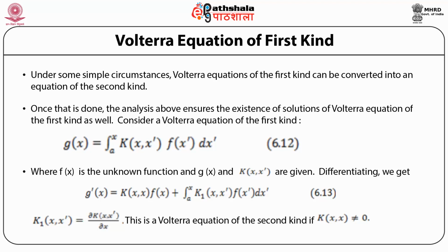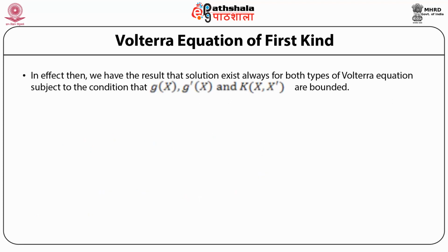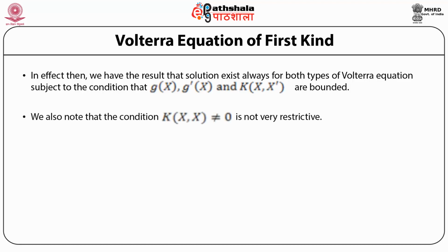So if in the Volterra equation of the first kind, the kernel is such that its dependence on the two variables, when the two variables are equal, is non-vanishing. In effect then, we have the result that a solution exists always for both types of Volterra equation, subject to the condition that the function g(x), its derivative g prime(x), and the kernel K(x, x prime) are bounded. We also note that the condition K(x, x) not equal to 0 is not very restrictive.